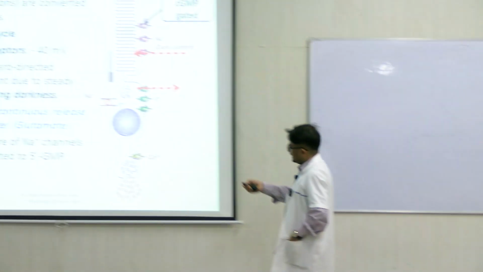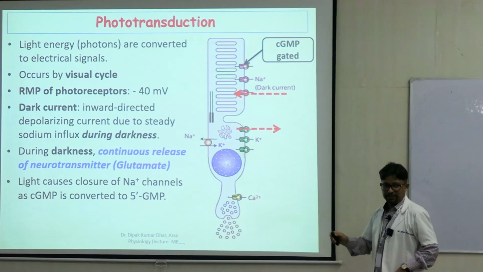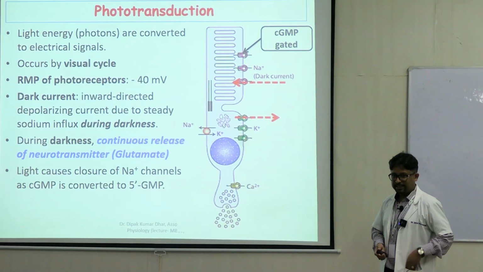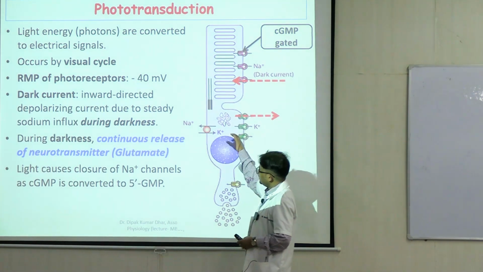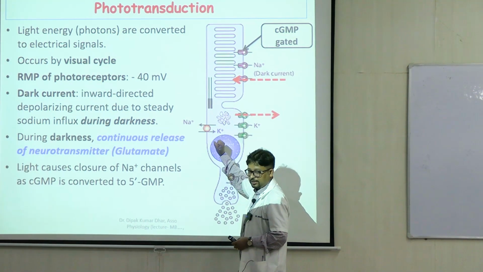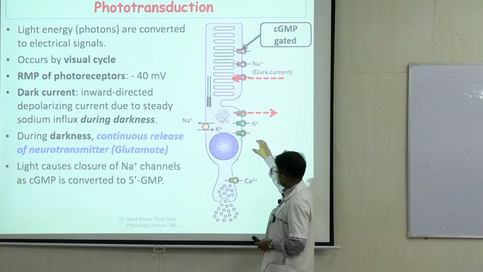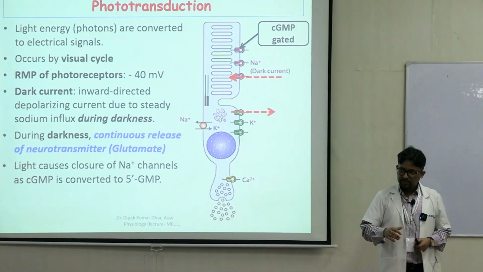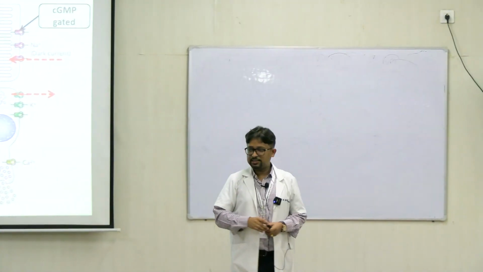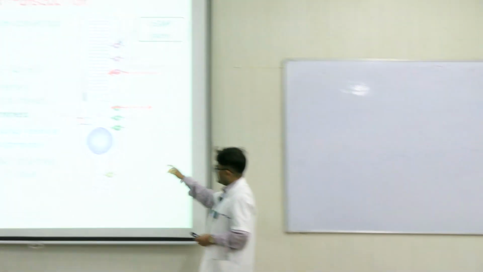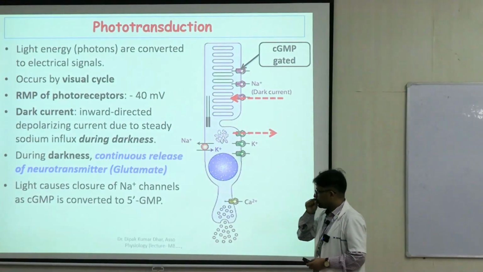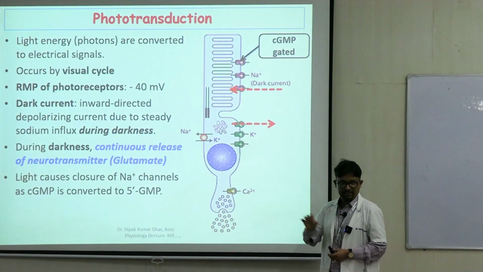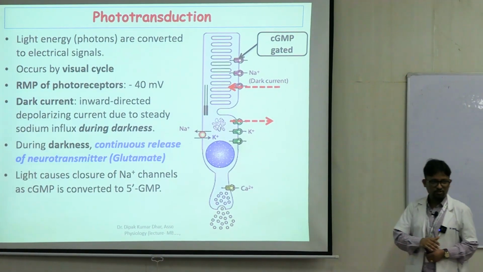Here in the inner segment, what do you find? Like all other places of the body, we have a sodium-potassium pump which maintains low sodium inside the cell, right? Also we have leaky potassium channels, which are there in other places too. The leaky potassium channels will make sure that some potassium efflux keeps on continuing at a steady rate. Because of this, the RMP is minus 40 millivolts, like all other places of the body.